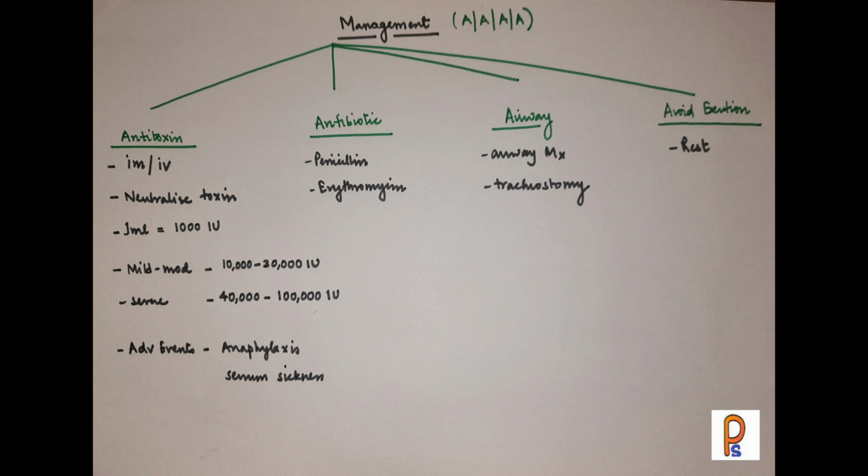Also, we need to give antibiotics. Now, what will happen when we give antibiotics like penicillin or erythromycin? They will limit the proliferation of the bacteria, so they will terminate toxin production. So there will be less toxin production, and it will also hamper the spread to other people. Also, we need to do airway management, because in the laryngeal variety there may be compromise of the airway. In certain cases we may also need tracheostomy. Also, we should avoid exertion, so proper rest should be given to the patient, the heart rhythm should be monitored, and respective complications should be managed.